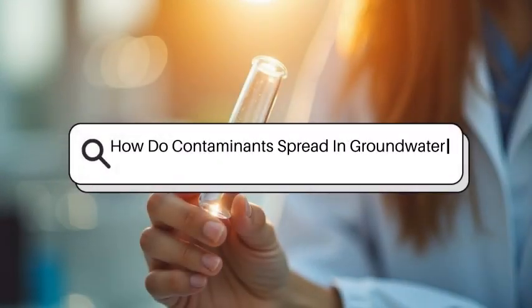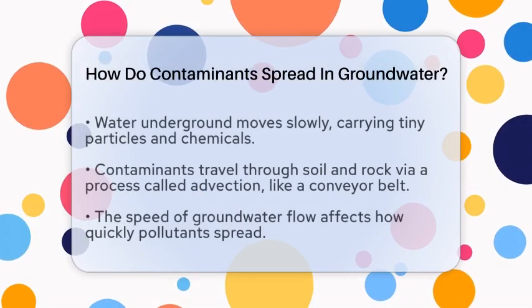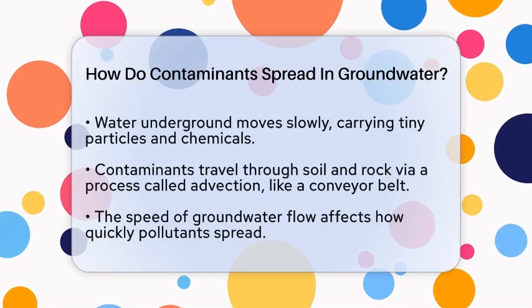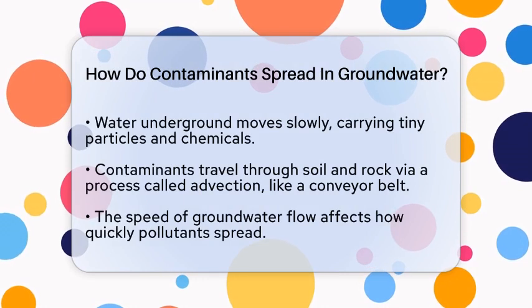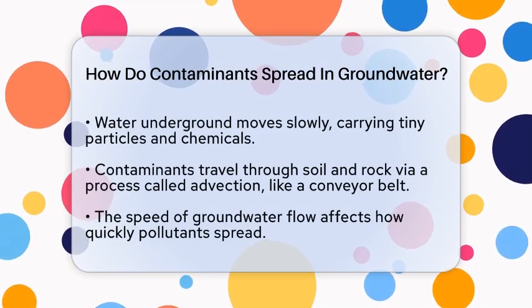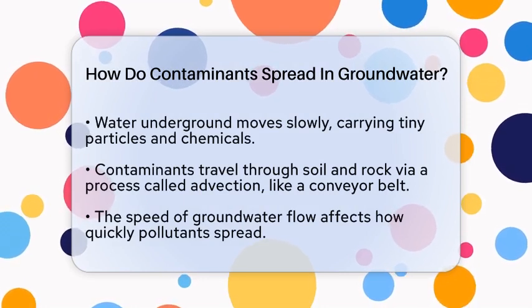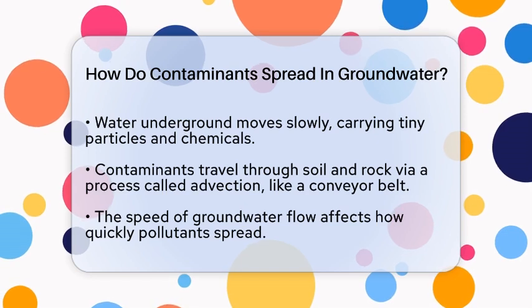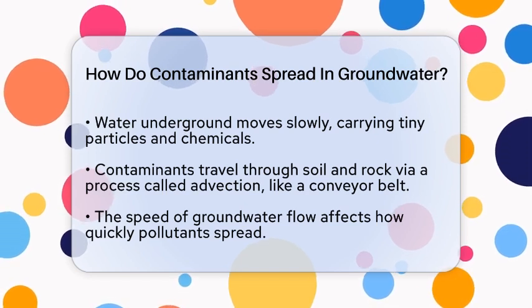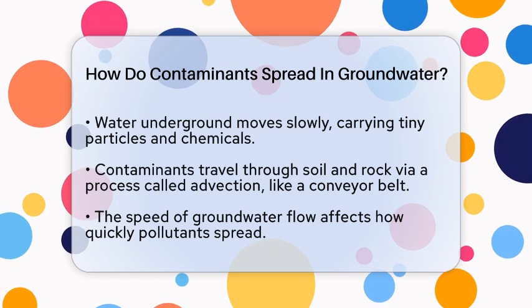How do contaminants spread in groundwater? Imagine water moving underground like a slow-moving river, carrying with it tiny particles and chemicals. That's how contaminants can travel through the ground. When water flows through soil and rock, it drags dissolved pollutants along with it.